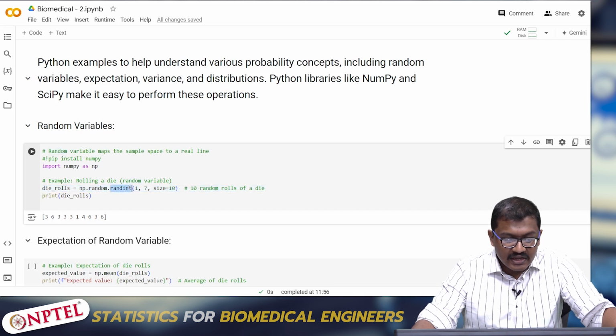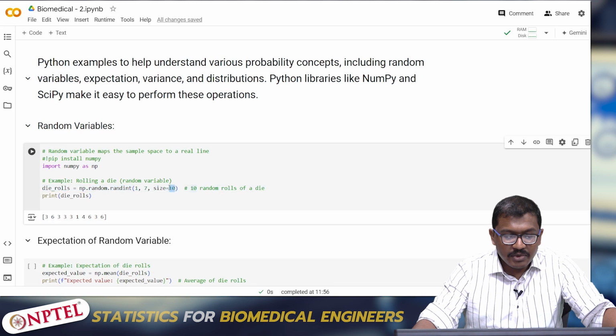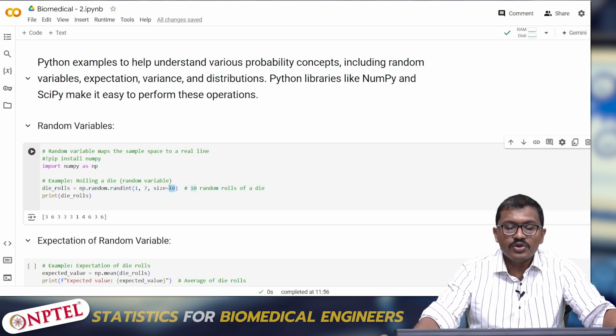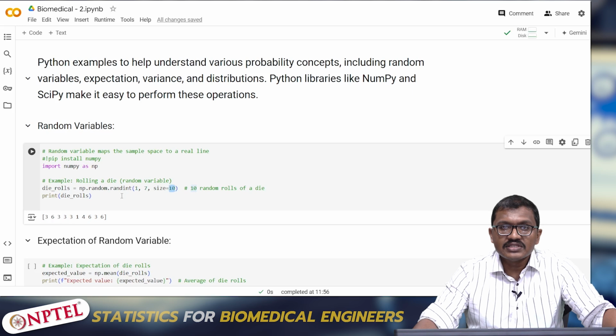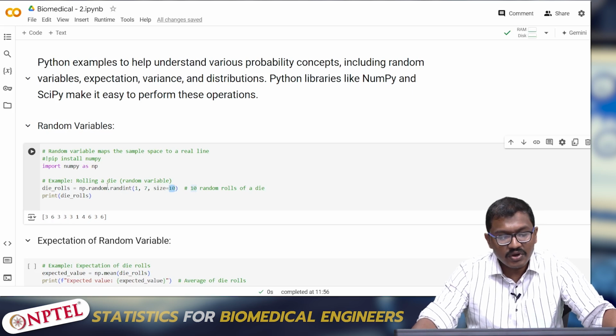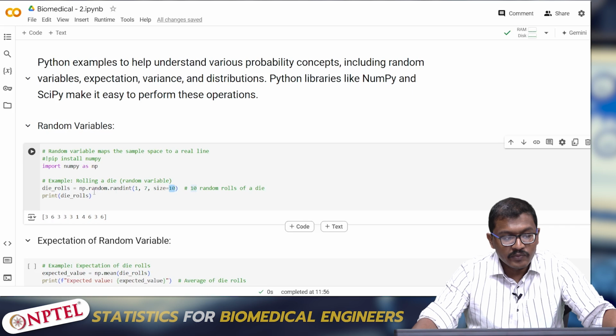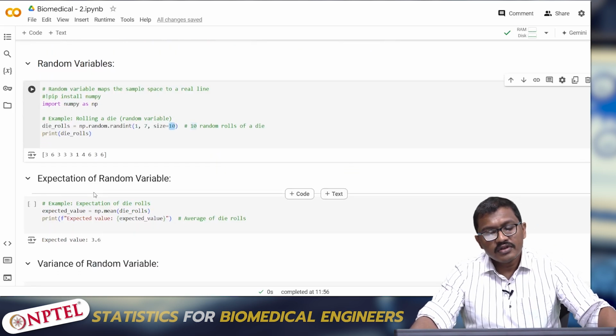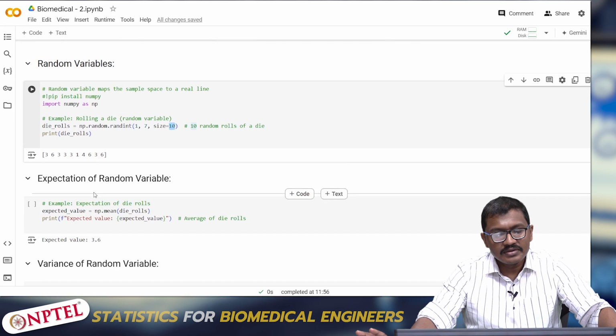It will give us elements from 1 to 7, and the number of elements to be 10. So it will give 10 randomized values between 1 and 7, and they have to be integers. That is why we are using the function np.random.randint. If I print it, the resultant output will come. So this is just a random variable.